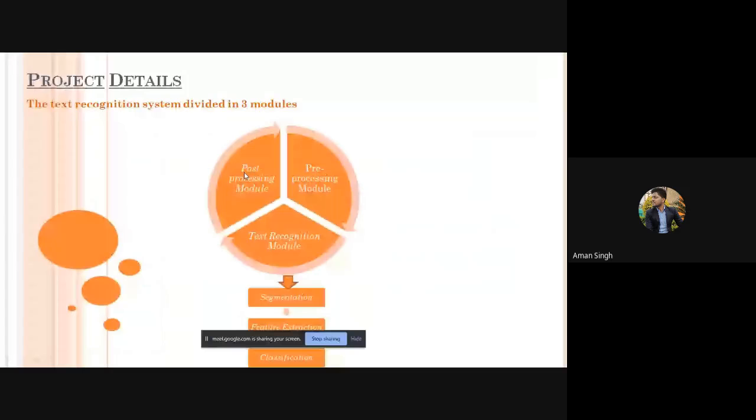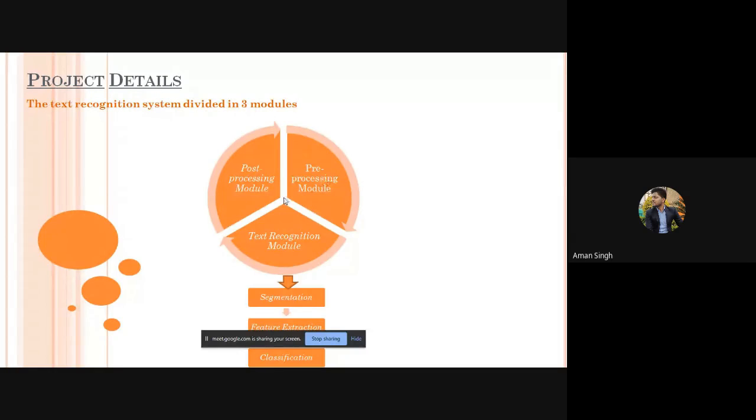First is pre-processing, second is the text recognition module, and third is the post-processing module. In the pre-processing module, we simply store the data from the images, and the image is further analyzed for the important information that can be retrieved for the next stage.